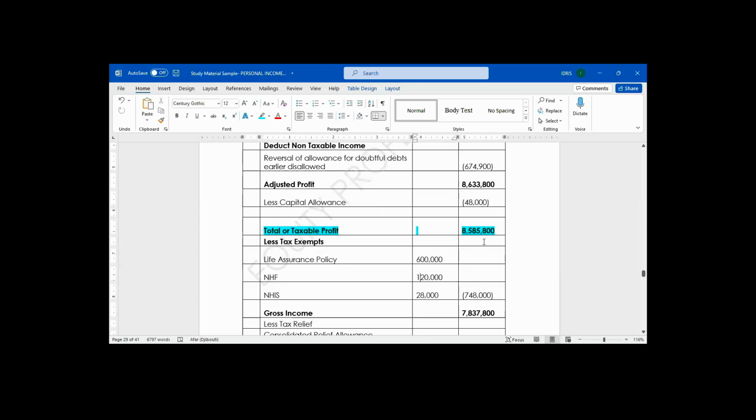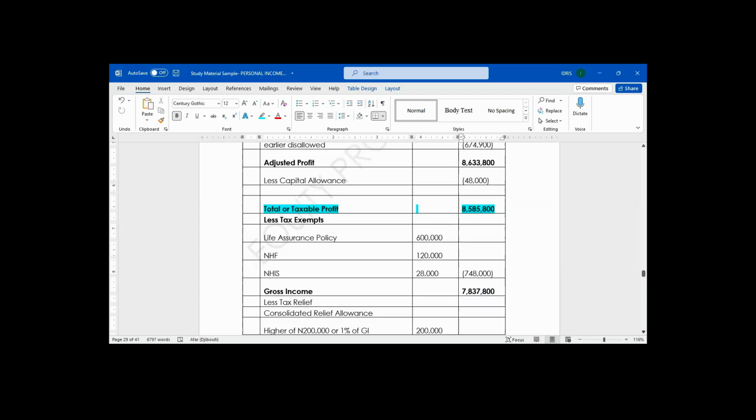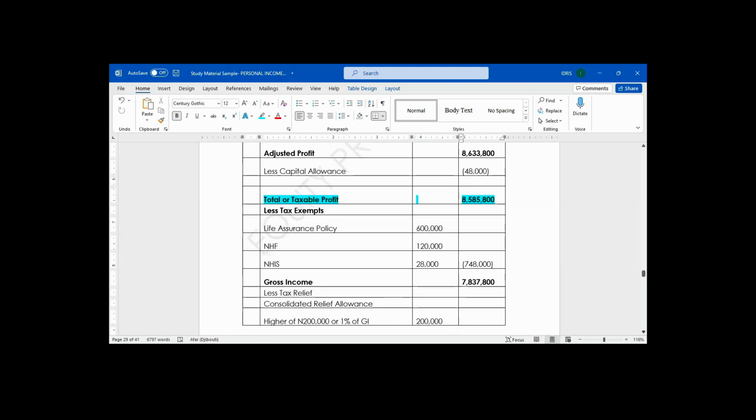I will minus it from the total income, which is the total profit. I will get gross income of how much? 7,837,800. After getting your gross income, you will less what? Tax relief. In this question, what is your tax relief?